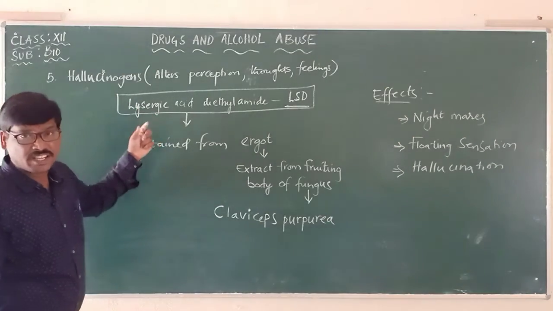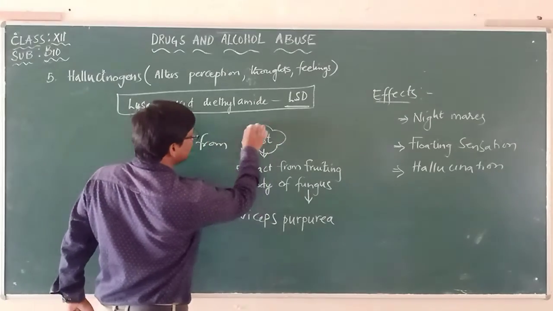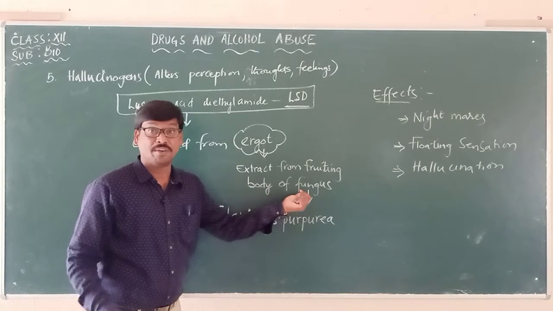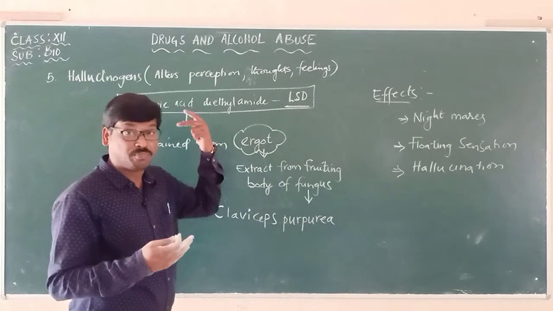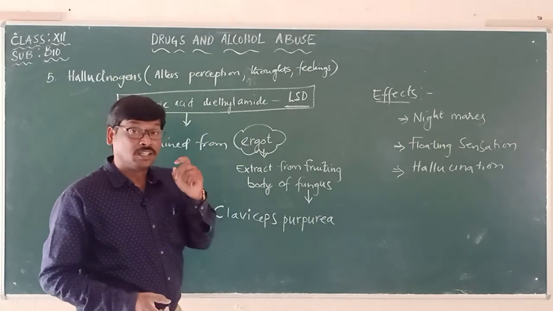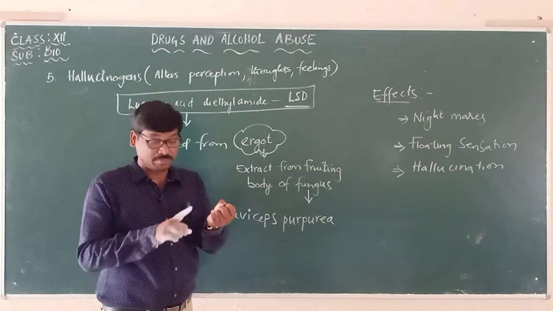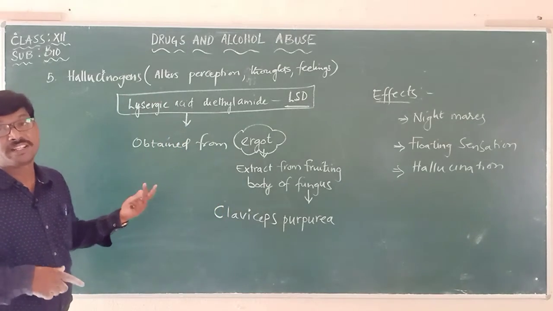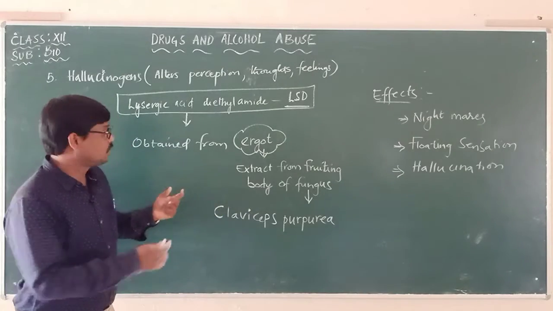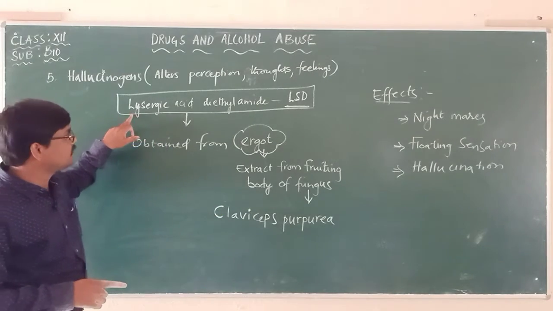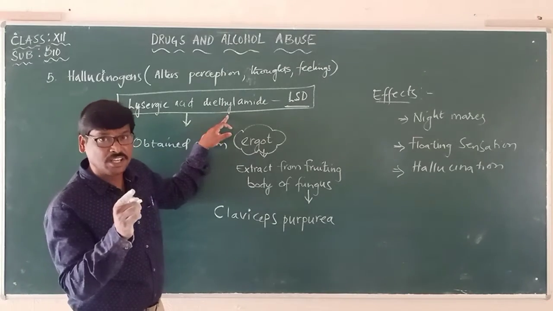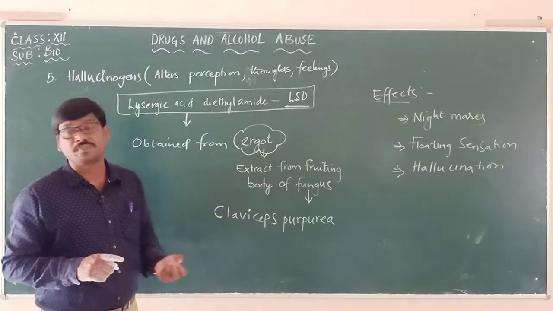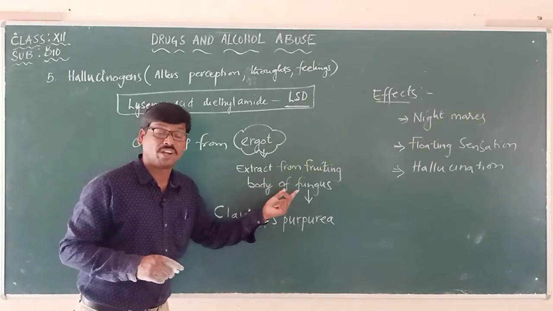This particular drug is obtained from the ergot. Ergot is the extract from the fruiting body of a fungus. We already studied in the first video about drugs that drugs are obtained from flowering plants and also from fungus. So here is the fungus which can cause hallucinations. LSD is a drug obtained from the ergot, the extract from the fruiting body of a fungus.